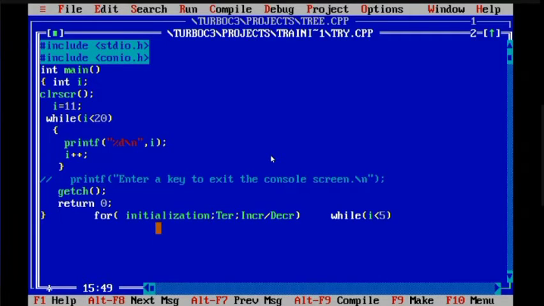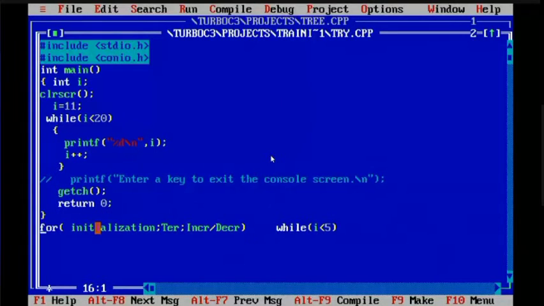Yes or no? Okay. I can write one equivalent for and while for better understanding after just doing this. Now, terminating condition is i less than 20. You can take any condition, but here we have taken i less than 20. Clear? So this is a terminating condition.